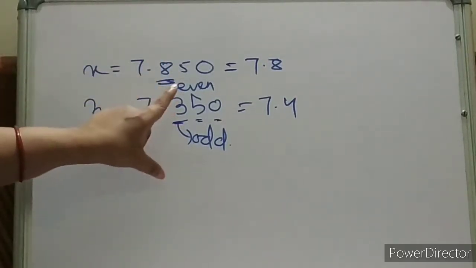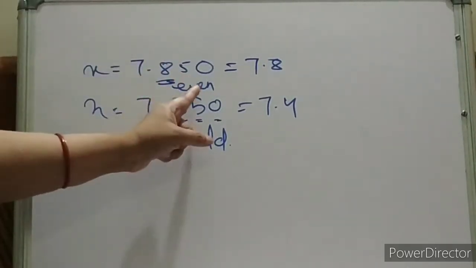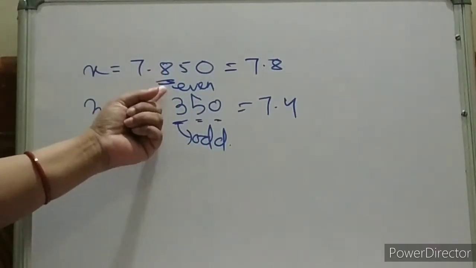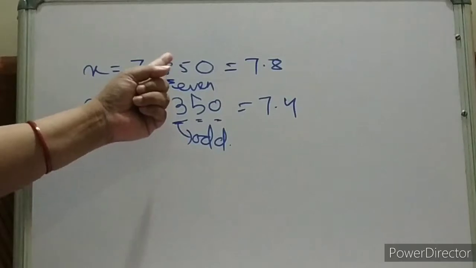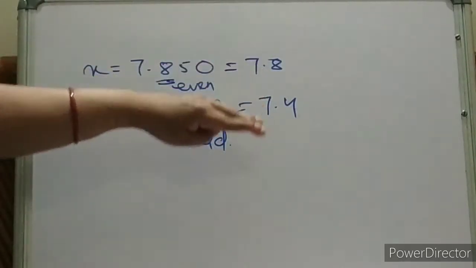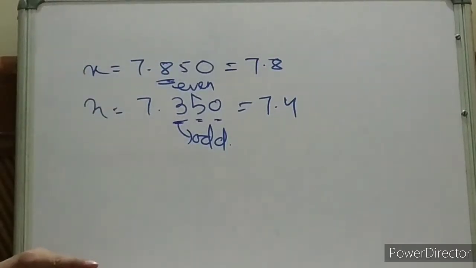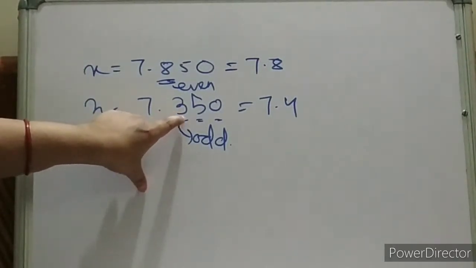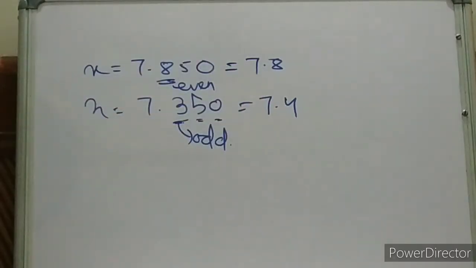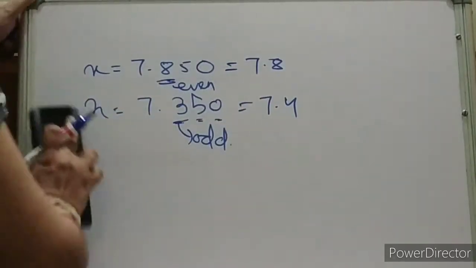If 5 is there and it is followed by 0, then we have to check the preceding digit. If it is even, then we'll keep it as it is, that means it is unchanged. If the preceding digit is odd, then you have to increase it by 1. Okay?